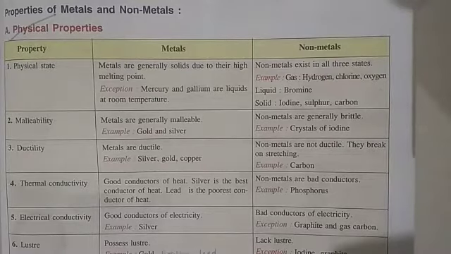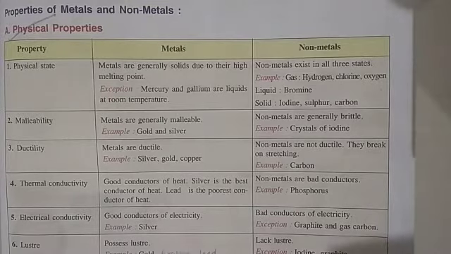Hello students, in this video you will learn about the physical properties of metals and non-metals. The first physical property is physical state. All the metals are generally solid in state. So all the metals are generally solid at room temperature.